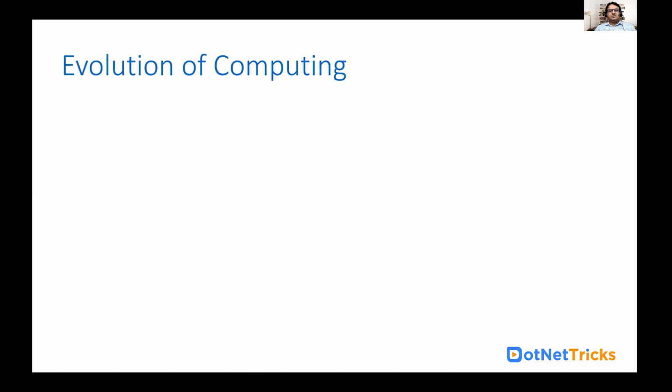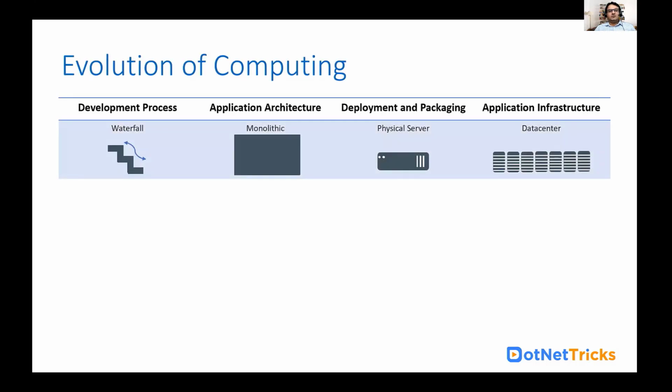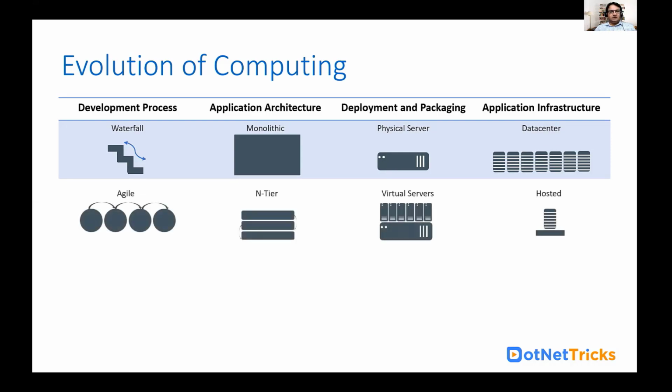Now let's have a look at the evolution of computing. Initially people followed the waterfall model as a development process. We followed the monolithic style for building our application, and for deployment packaging we used physical servers, and as application infrastructure we had the data center. Later on we started to follow the agile methodology, and for the application architecture we followed the N-tier architecture, and for deployment and packaging we used virtual machines, and for the application infrastructure we had a physical server, and over there we could have multiple virtual machines.